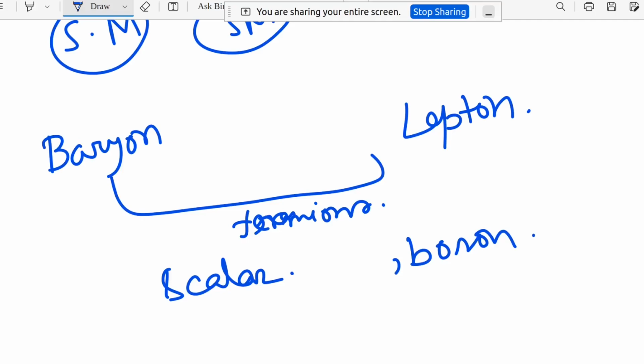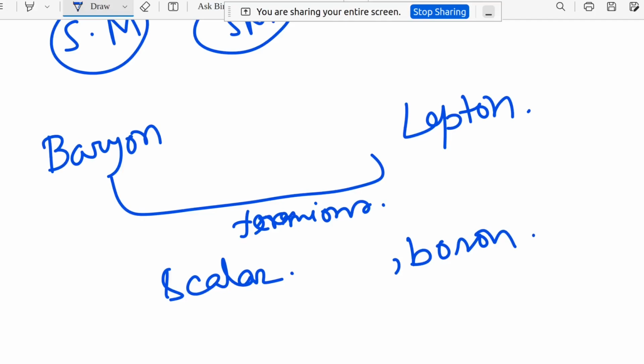Fermions means these are spin half particles. Basically, fermions have half-integer spin, and bosons have integer spin. Like that. And also among the fermions we can divide them as baryon, lepton and all the things, and there will be some mediators also.